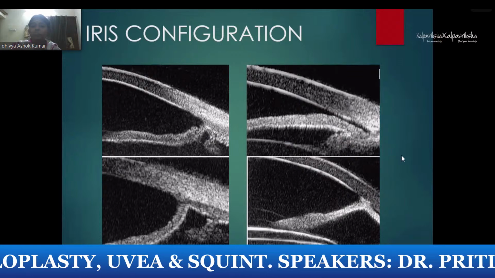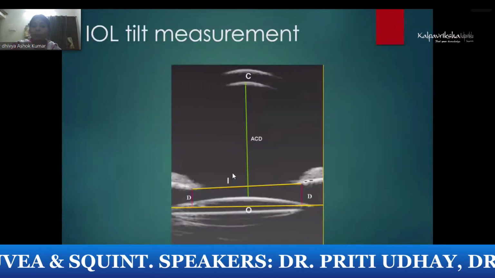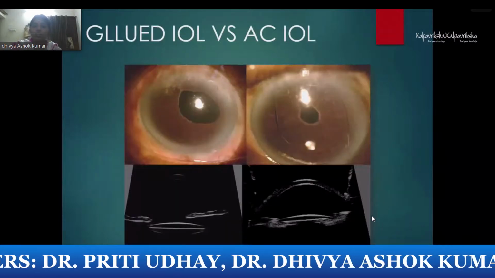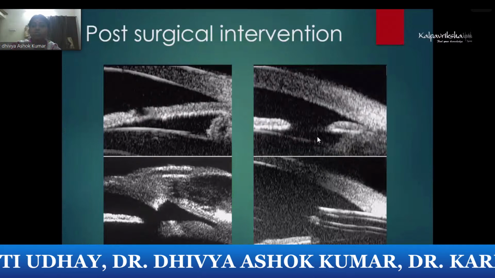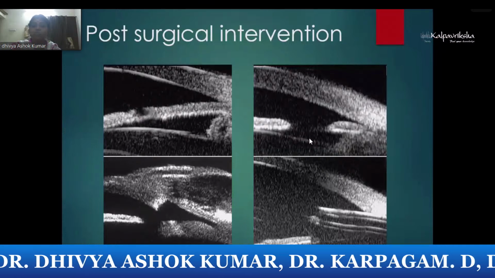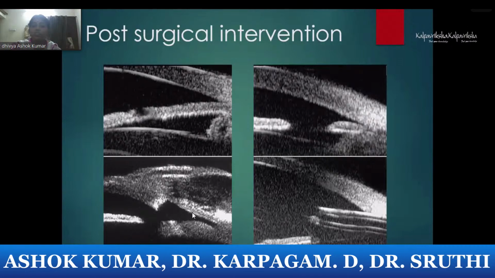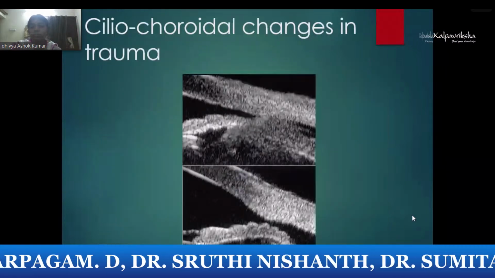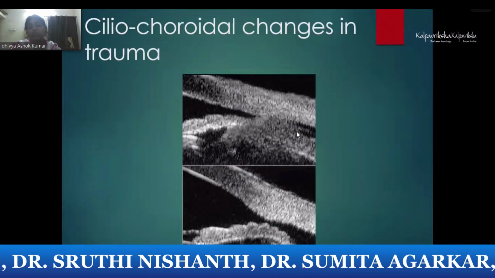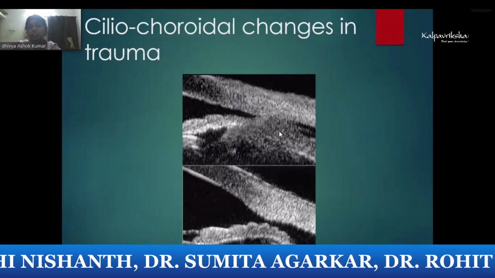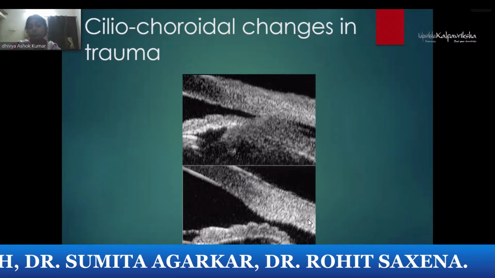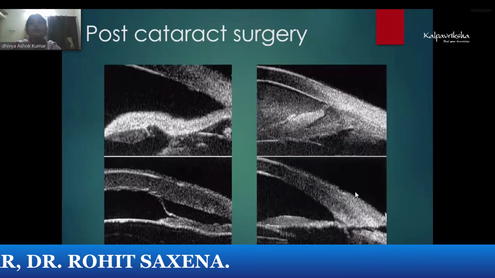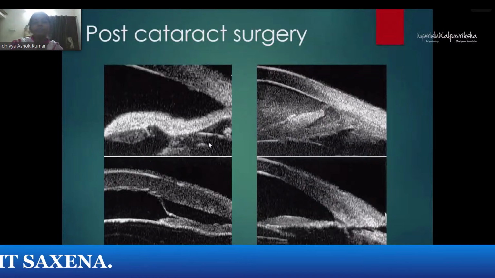Narrow angles can be seen, and you can actually see the position of the iris and the IOL in patients. In AC IOLs or different types of IOLs, post YAG PI, you can see the PI being opened. In post trabeculectomy cases or a patient with a stent, like a glaucoma valve, you can visualize these structures. In angle recession or in ciliochoroidal changes, like ciliochoroidal detachment due to trauma where the patient is having hypotony, the UBM also comes into play, which may not be evaluated by an OCT.